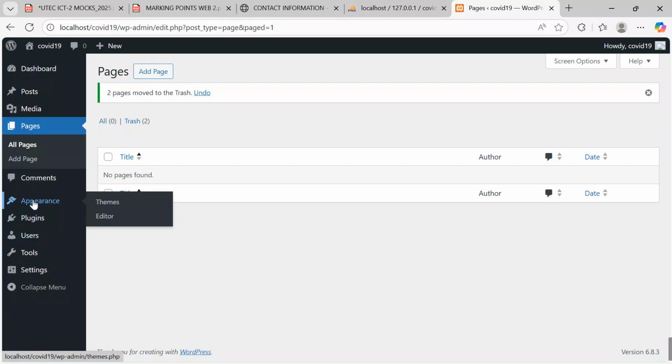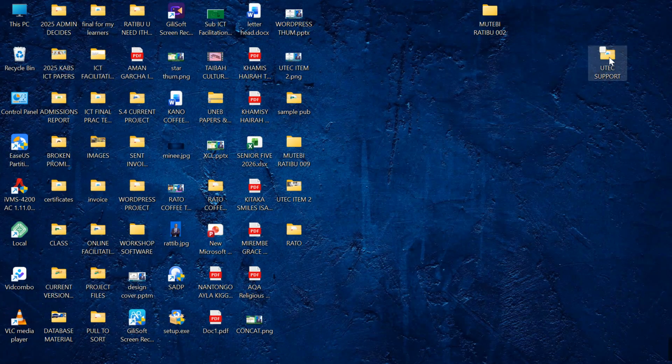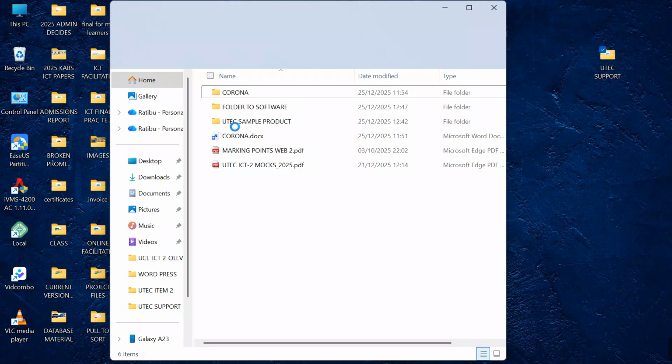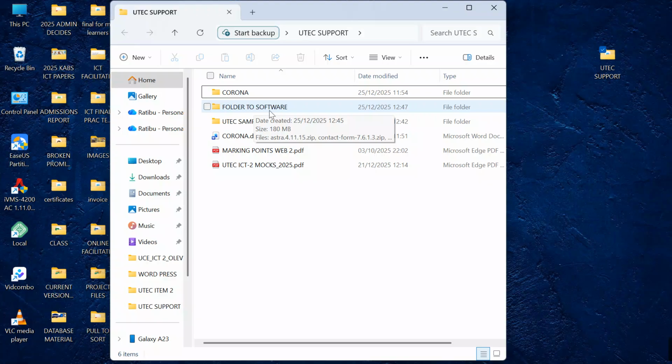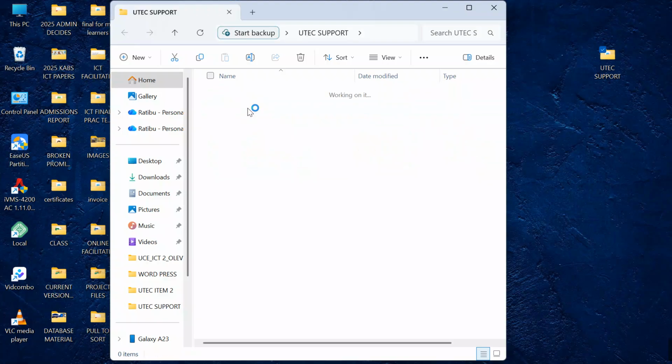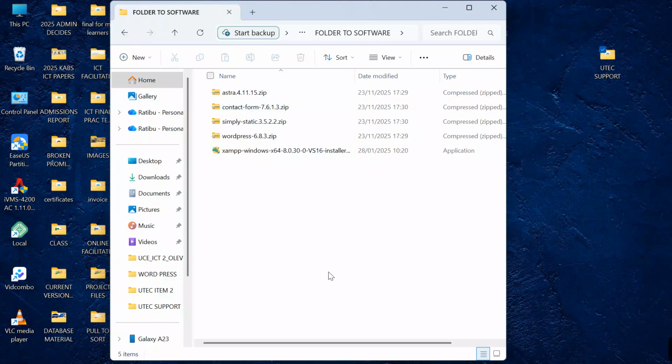So go to appearance over here, hover your cursor to appearance. Remember I told you at the start that we have key software that we are going to be using. I created for you a folder called folder to software, where I put everything we need, and I've put this in the video description. Please access them, download them, put them on your computer, and walk through together. We are going to install a simple theme called Astra, then we shall also install plugins called Contact Form and Simply Static.